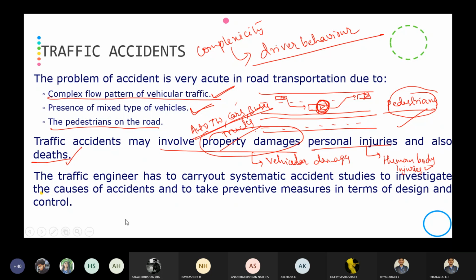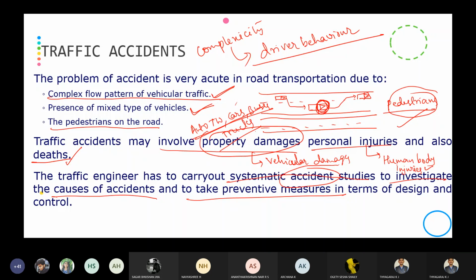Then the traffic engineer has to carry out systematic accident studies to investigate the cause of accidents and to take preventive measures. As we all know, the main agenda of the traffic engineer is to provide safety for the road user. That is, a safe, economic, and efficient transport system he has to provide. So safety is obtained from the reduction in accidents.